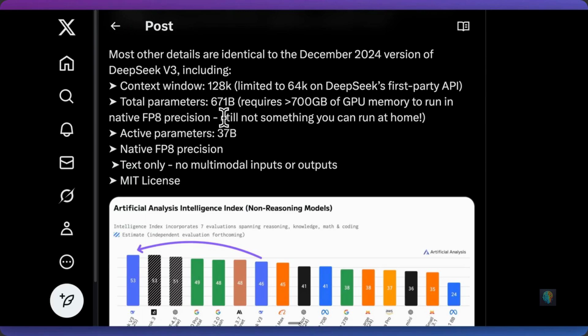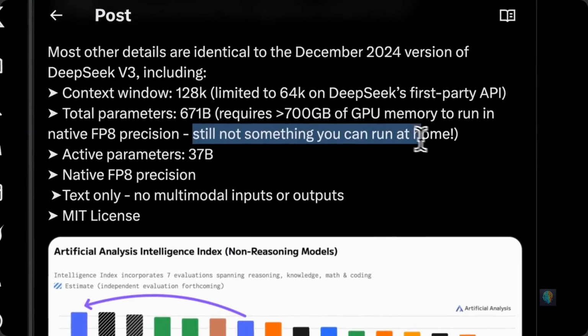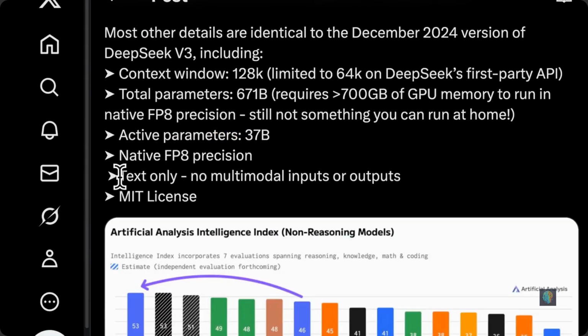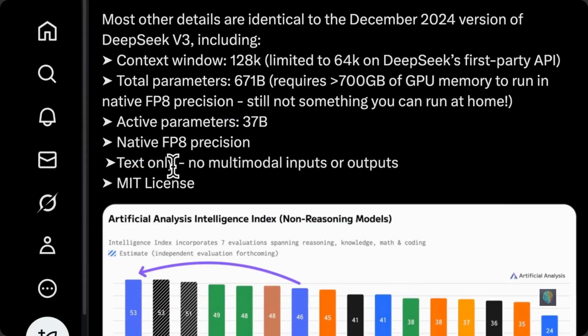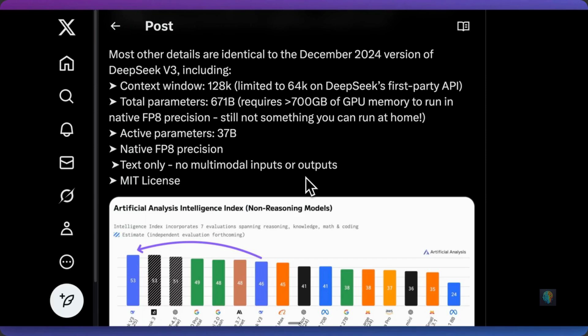In terms of the total parameters, this is not something that you can run at home unless you have something akin to a $10,000 Mac machine, which I'll touch on in just a moment. Another thing to note with the model is this is text only, and there are no multimodal inputs or outputs. So in other words, you can't pass into the model things like audio files, videos, or images, and also, as you might expect, it won't generate those as well.